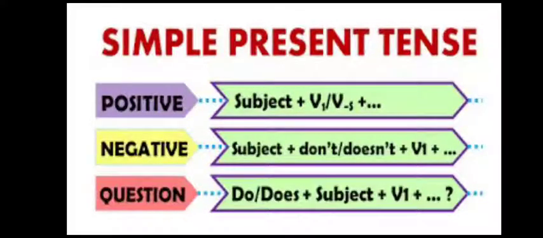We are using es or s with the verb when the subject is singular. We are using it with the words he, she, it, and with singular subjects.